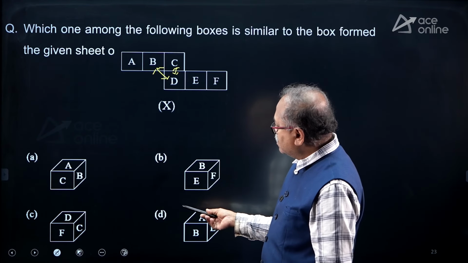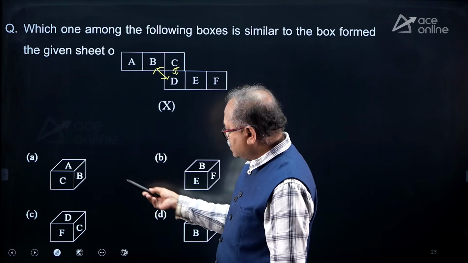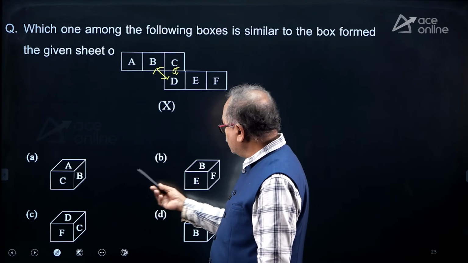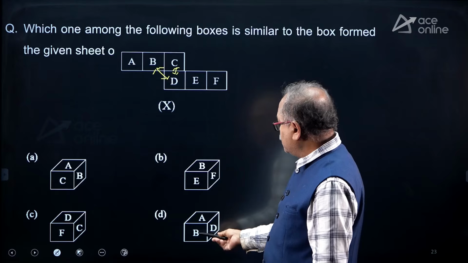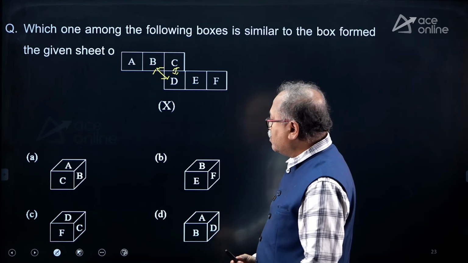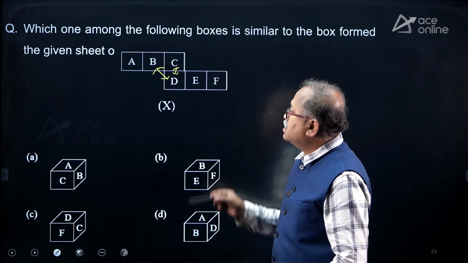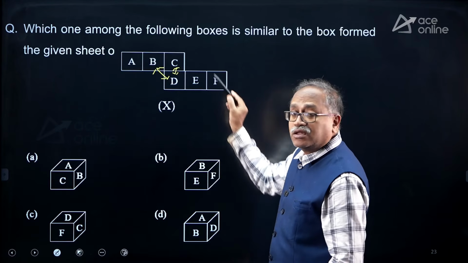Okay, B is not there. B, C is there, but A is there. So, B, A is there. What other things I can see is this E will come on the other side.